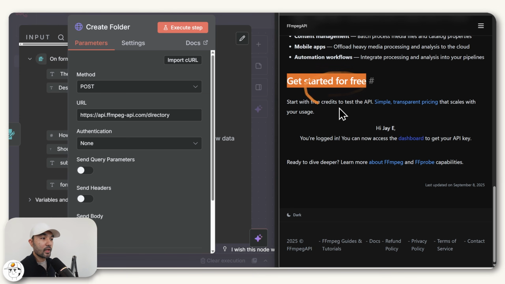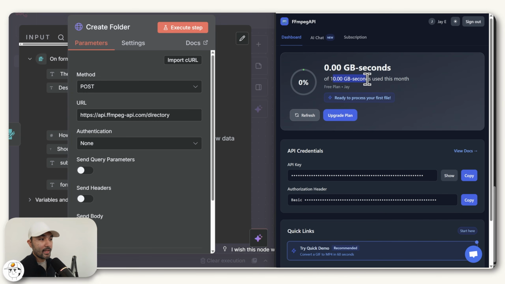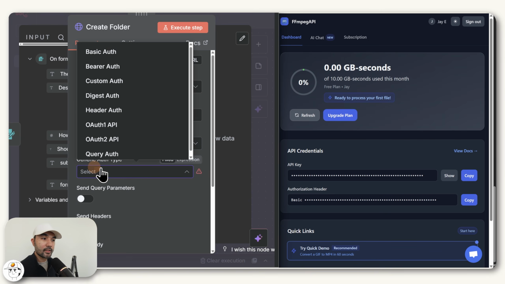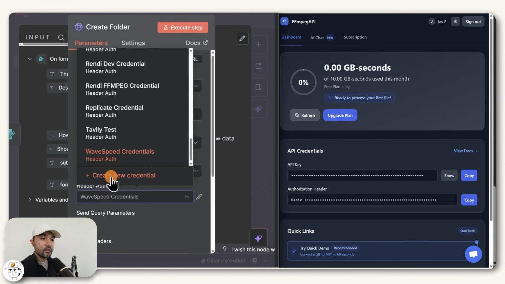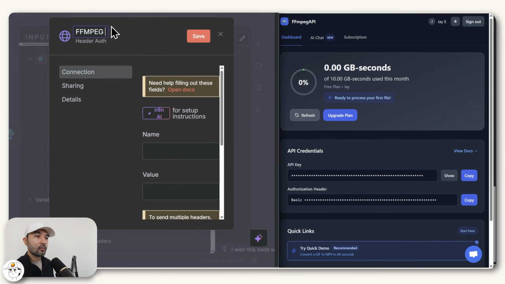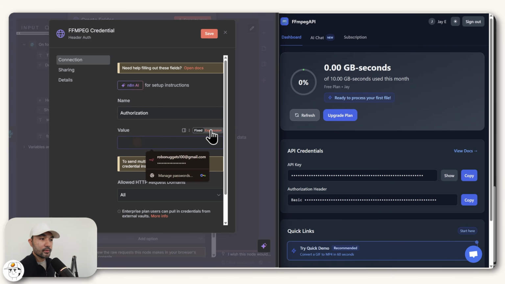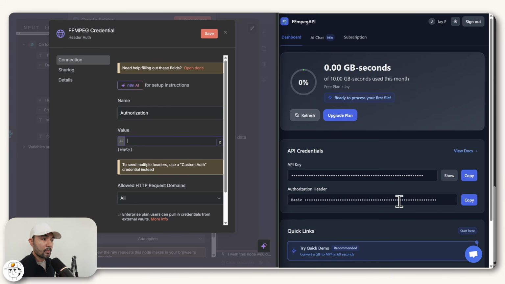And the great thing about FFmpeg API is that they have a really good free trial. And when you sign in, you instantly have 10 gigabytes worth of processing power, which you can use here. And so to link your account here into n8n, just go ahead and click on Generate Credential Type here in the authentication. Click on Header Auth. And under here, this is where you can create a new credential, name it with something memorable. And then for the name, just type in authorization. And for the value, just change it to expression. And then you can copy this authorization header piece here and place that there. So it will look something like this, and click on Save.